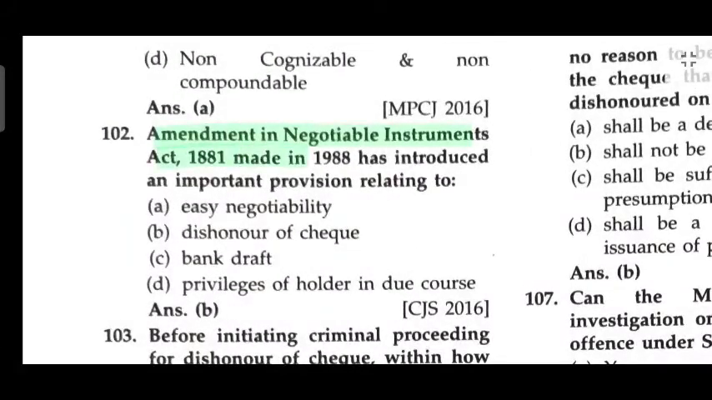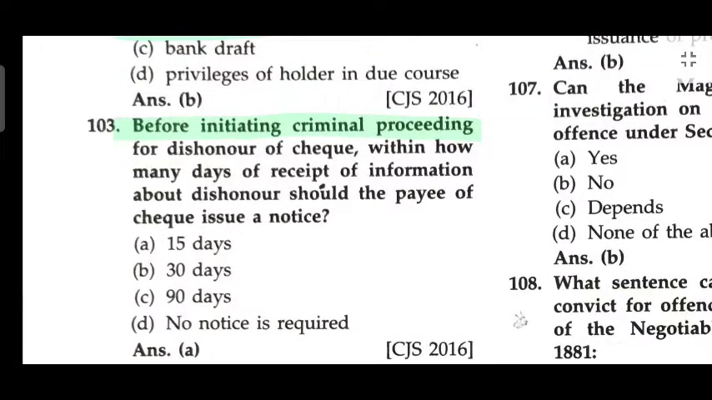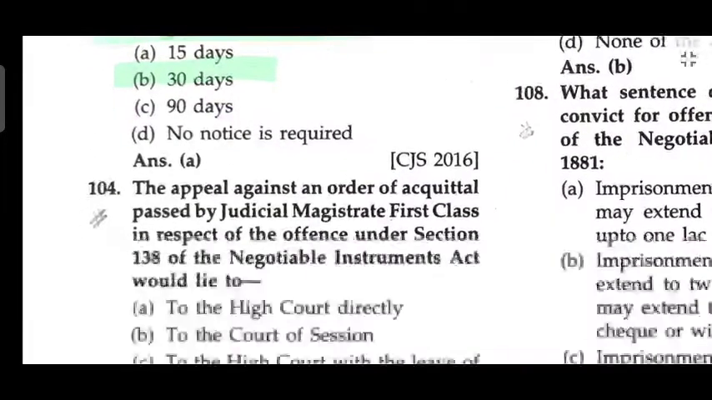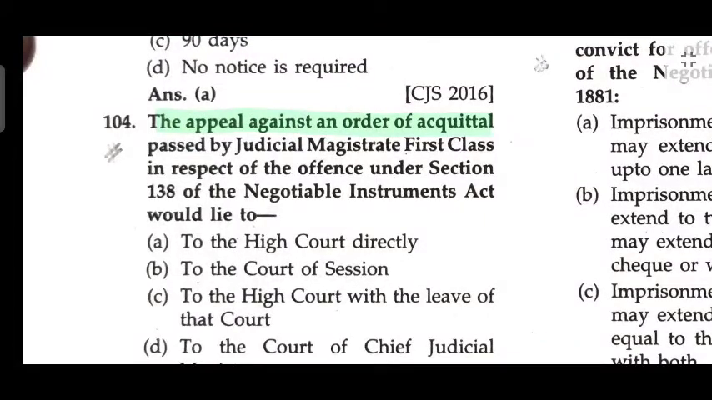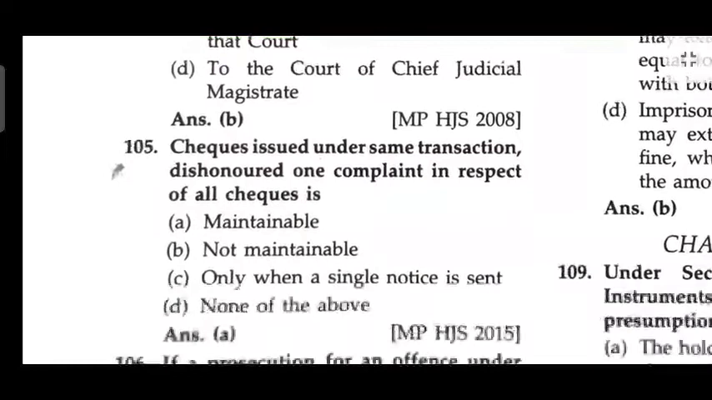Amendment in NI Act made in 1988 has introduced an important provision relating to dishonour of check. Before initiating the criminal proceeding of dishonour of check, within how many days of the receipt of information about dishonour should notice be given to the drawer of the check? 30 days. The appeal against the order of acquittal passed by the Judicial Magistrate First Class in respect of offence under Section 138 of NI Act will lie to the Court of Session.